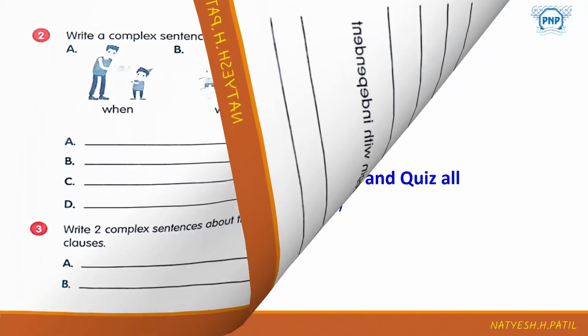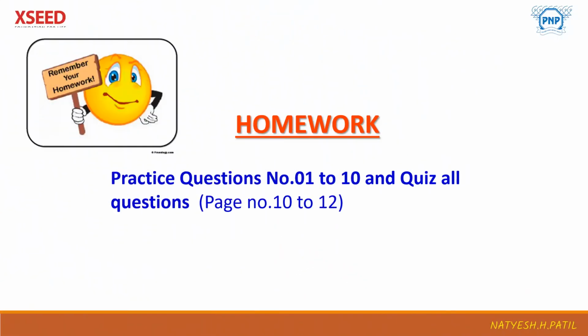And the last important thing is homework. Whatever questions we have seen now, practice question number 1 to 10 and quiz, all questions you have to complete. All these questions are on page number 10, 11 and 12. So do remember to complete your homework. Do not forget and send it to me today itself.